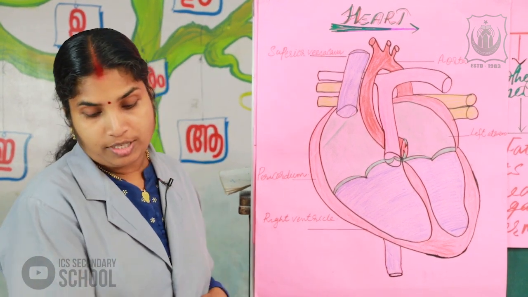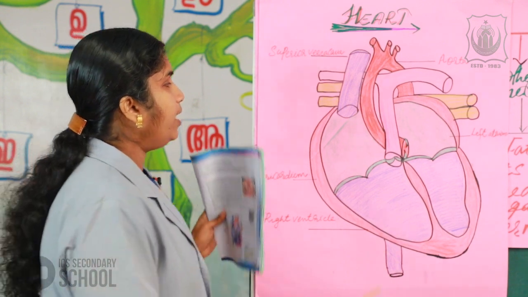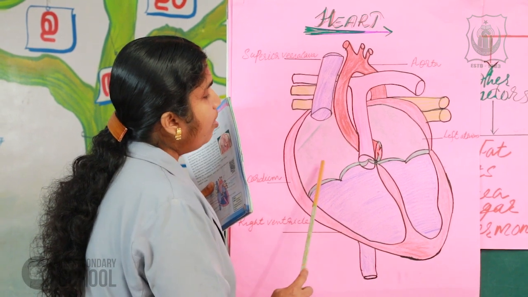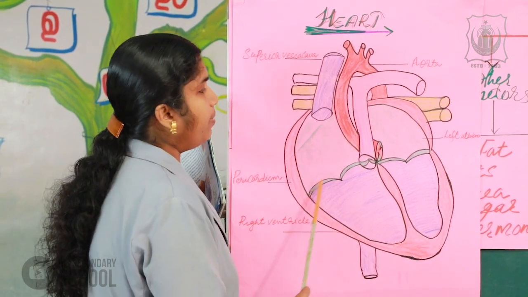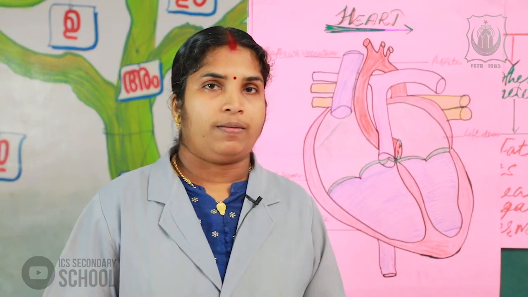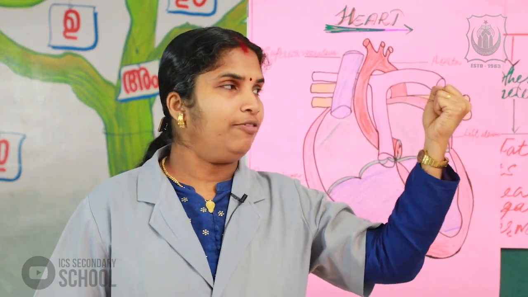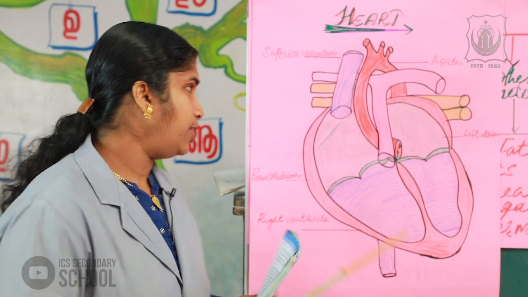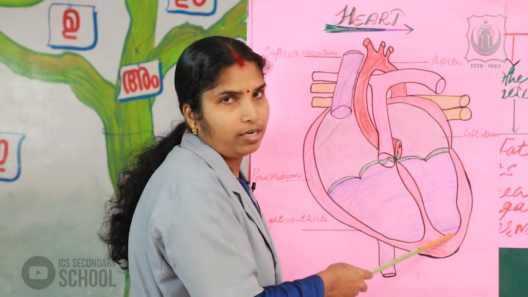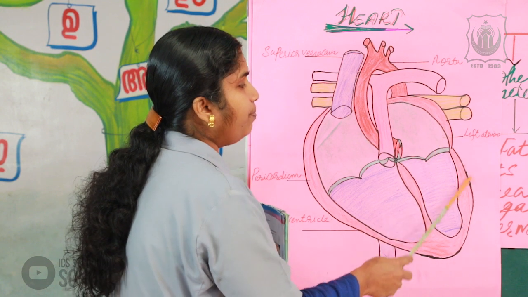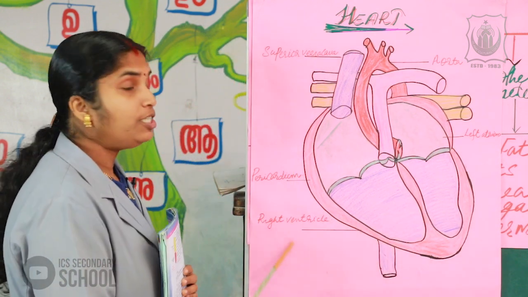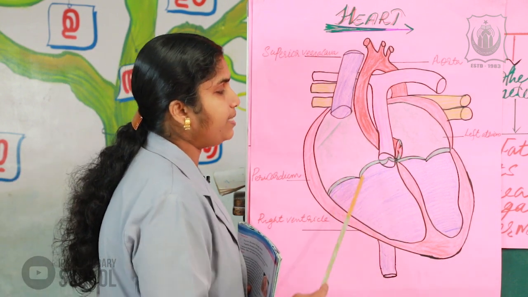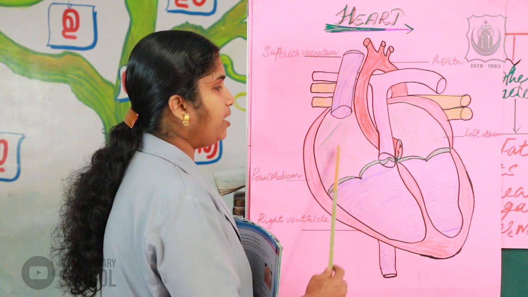Okay, next, the structure of the heart. We can see the four chambers. First of all, there are two sides, the left and the right. This is the left part of the heart, and this is the right part of the heart. We can see the four chambers present in our heart.